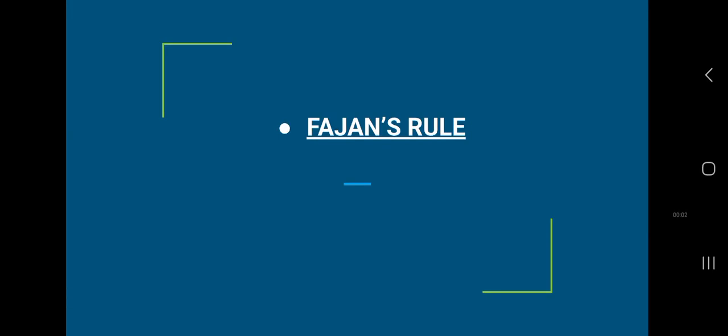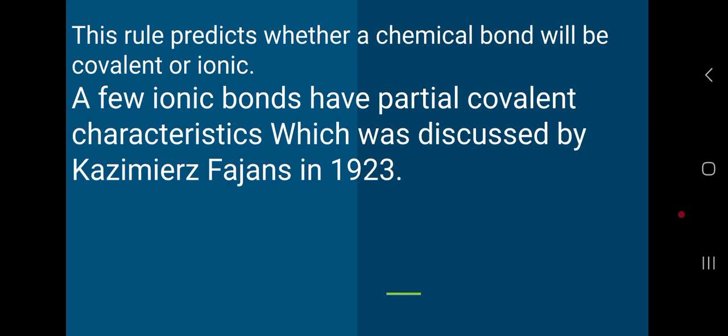Today let us learn about Fajan's rule, another concept of electronegativity in elements. This rule predicts whether a chemical bond will be covalent or ionic. A few ionic bonds have partial covalent characteristics, which was discussed by Kazimierz Fajans in 1923.